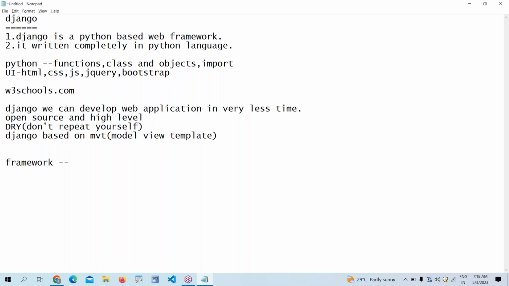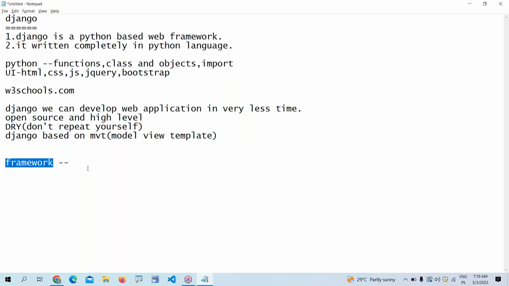Why can't you develop everything by using Python? Sometimes I need to do the same routine task, so Python code repetition will happen, and it takes more time. If you go for a framework, they give some ready-made things for us. If you go according to the ready-made things, we can develop the application much faster. That is the main advantage of using a framework.